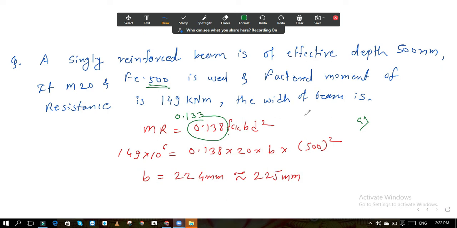I will write the options over here. A 200 mm, B 225 mm, C is 300 mm and D 456 mm.